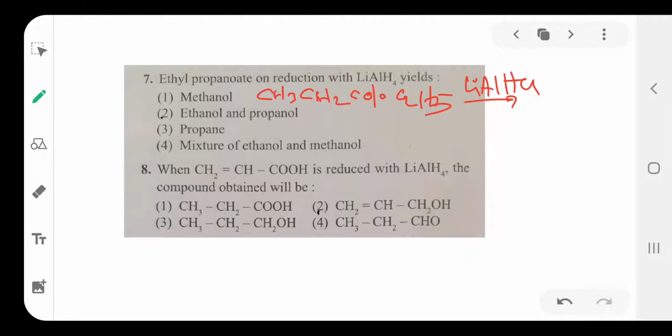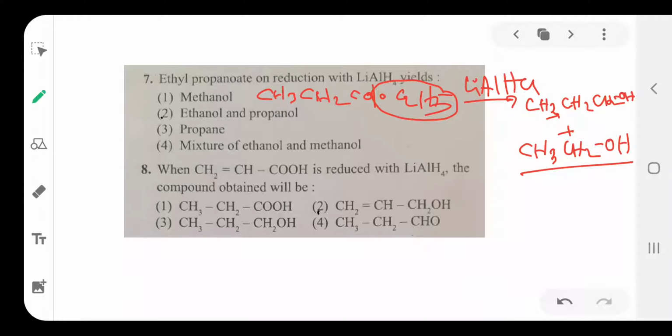Then it forms CH3CH2CH2OH, propanol. Plus the remaining ethoxy group becomes CH3CH2OH, ethanol. So one of the products is propanol, another product is ethanol. So two different products are formed, propanol and ethanol. The option is the ethanol and propanol mixture formed on the reduction of ethyl propanoate ester. Then next one is the eighth one.